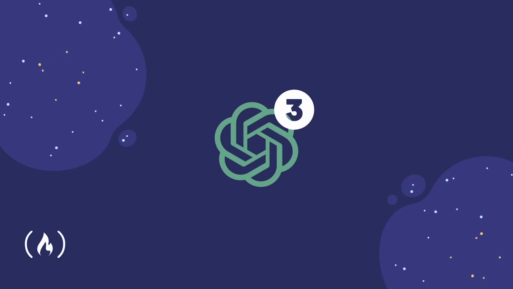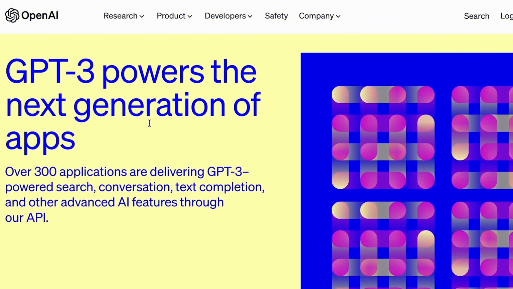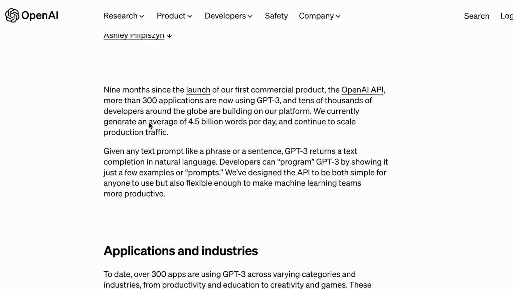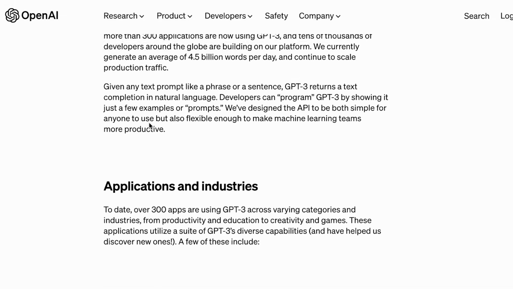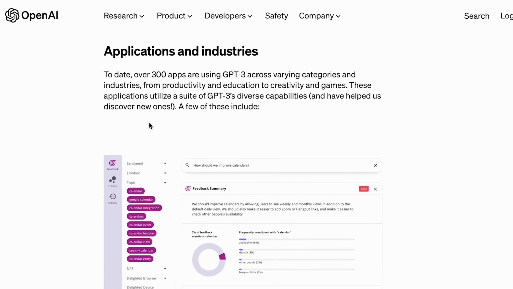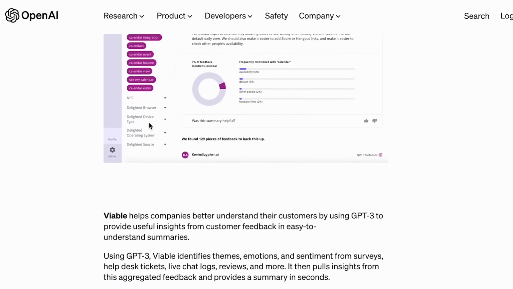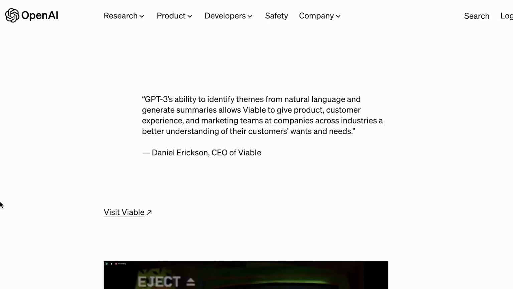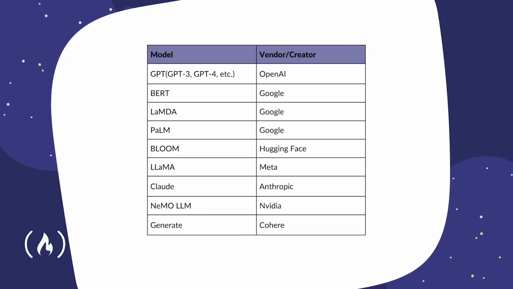GPT-3 in 2020. This was a titan among language models, equipped with a large number of parameters, over 175 billion to be precise. GPT-3 dazzled the world with its unparalleled ability to understand, respond, and even generate creative pieces of writing. The arrival of GPT-3 marked a real turning point in terms of language models and AI. At the time of writing, we now also have GPT-4, trained on pretty much the whole internet rather than outdated large data sets, as well as BERT from Google and so much more.